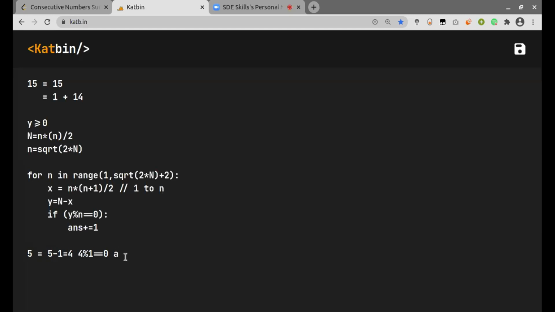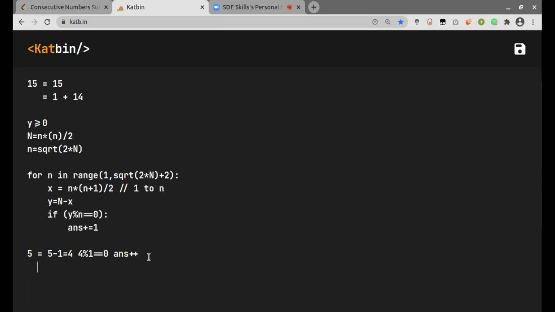So here we can just increment our answer. Should we take 5 modulo 1 equals 0, or do we have to subtract 1 and then take that? First we subtract 1 and then check. Okay.